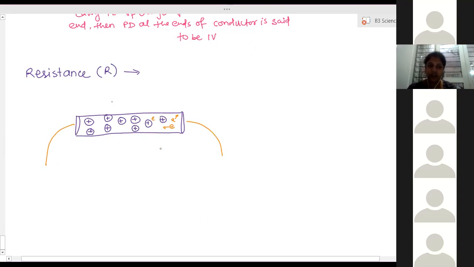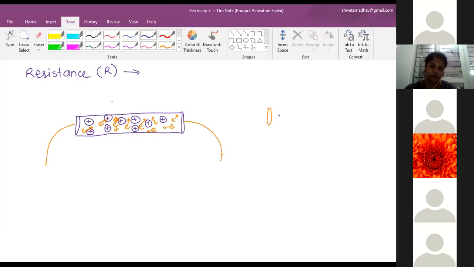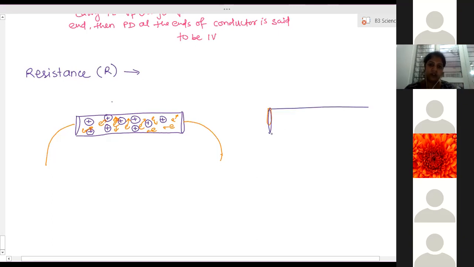When the ends of the wire are not connected to any source, we have not connected a battery. In that case, these electrons are moving. How are they moving? Randomly, in all possible directions, right? Here, this one is moving downwards, randomly. Now what if we connect them to the battery? They move in one direction. If I connect the same thing to a battery, now these are the positive charges, atoms.